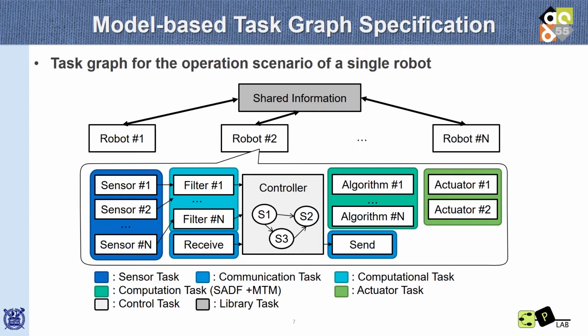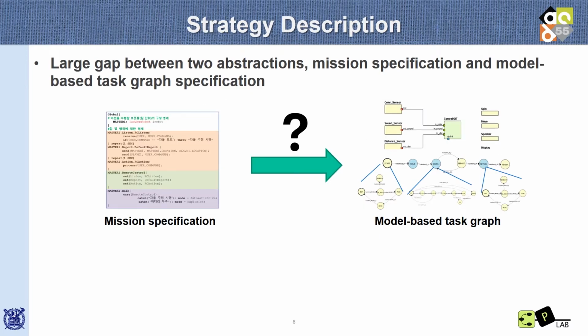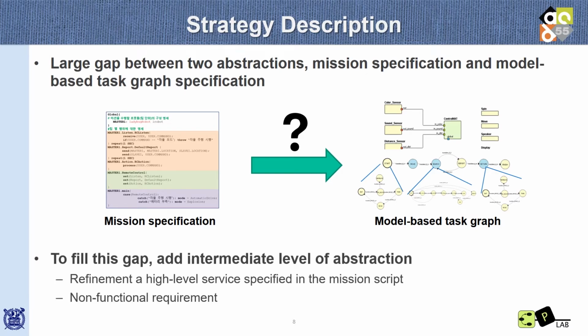There is a large gap between two abstractions, mission specification for casual users and model-based task graph specification. To fill this gap, an intermediate level of abstraction called strategy description is added. In this layer, a high-level service specified in the mission script is refined into a set of lower-level services that can be mapped to the task in the task graph model. And non-functional requirements that are not expressed in the mission script can be specified in this layer too.